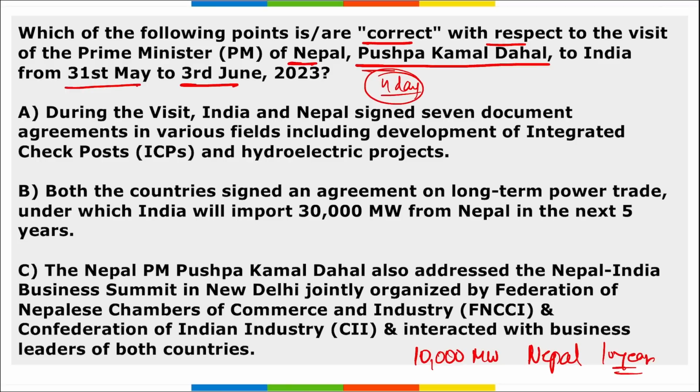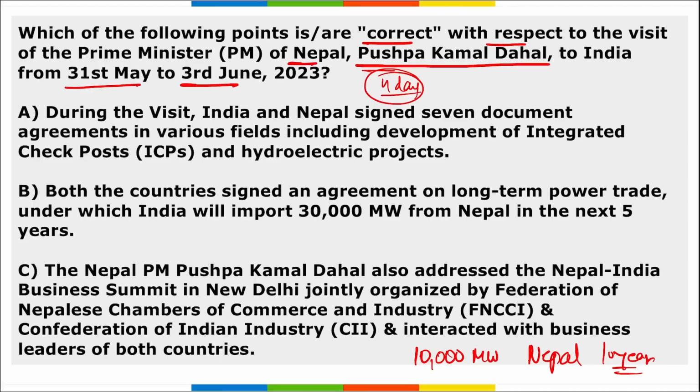Next thing, under a trilateral agreement, India has agreed to allow Nepal to sell power to Bangladesh using the Indian transmission network. Next thing, both India and Nepal have agreed to export 15 megawatts of power from Nepal to Bangladesh via India. These countries will work on an agreement to this effect soon, and currently India imports around 452 megawatts of power from Nepal.